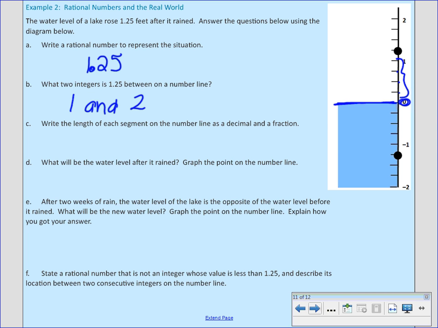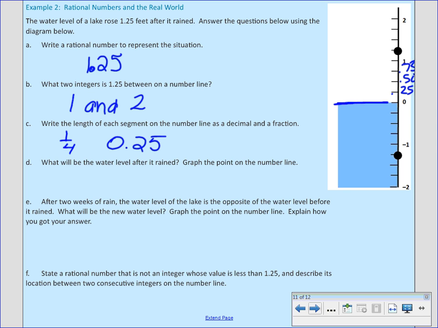So if 4 sections made it a whole, that was broken into fourths, or 0.25. Because look, if we number this, 0.25, 0.5, 0.75, and then 1 whole.